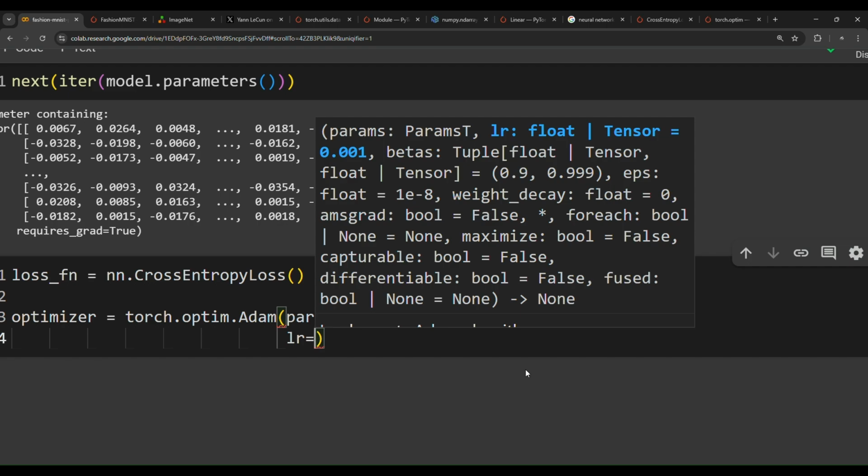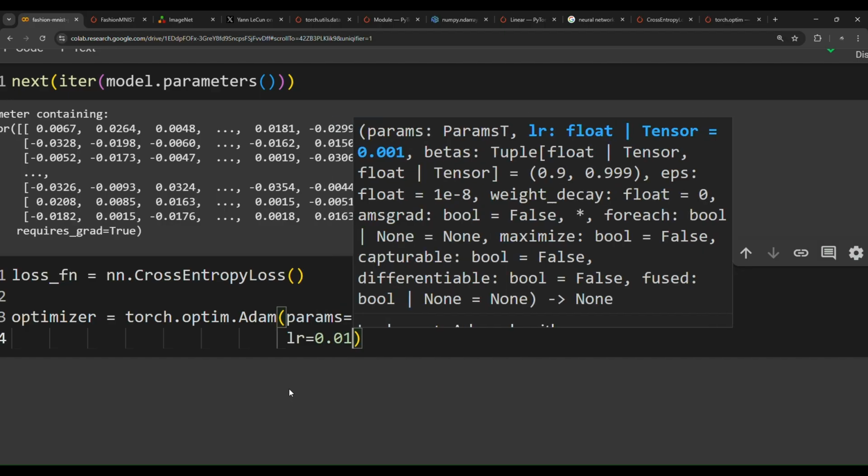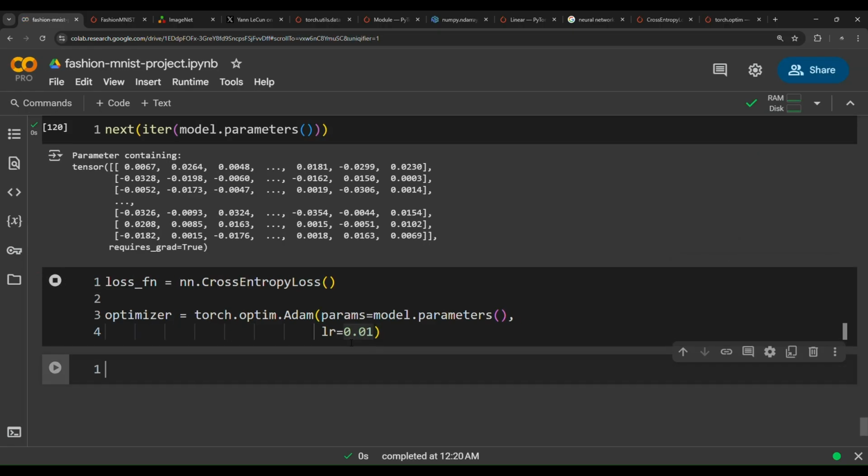So it's kind of a balance. As Geoffrey Hinton says, it's kind of a balance between choosing the right and optimal learning rate. So learning rate in here equals, for example, 0.01. I'm going to specify the learning rate as 0.01. It's an experimental hyperparameter. You can change it to whatever you want.